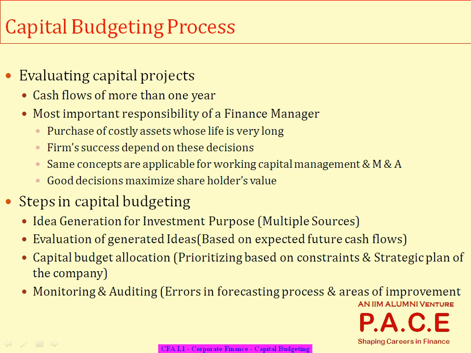So what is happening in this process? One, there is a thought process that I have to look at a particular project. Some idea has been generated. Based on the idea, I am looking at the financial feasibility of that idea, this particular kind of movie. How much should I invest now?